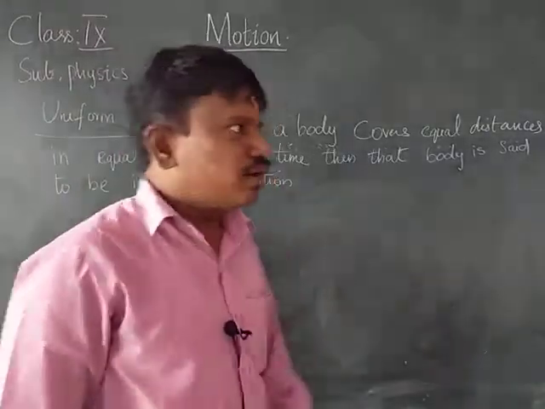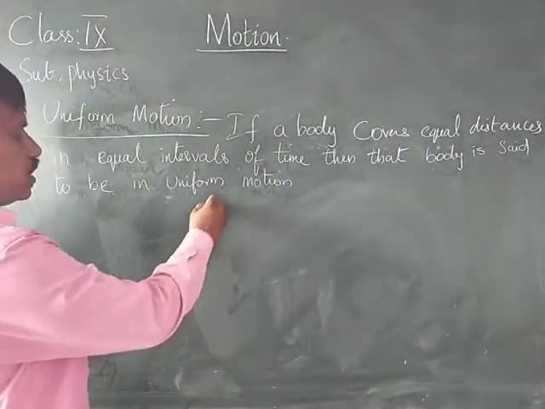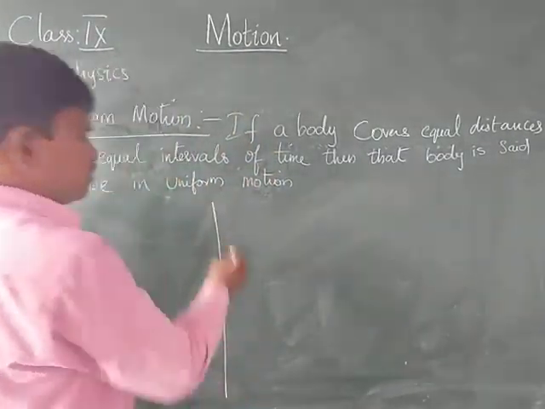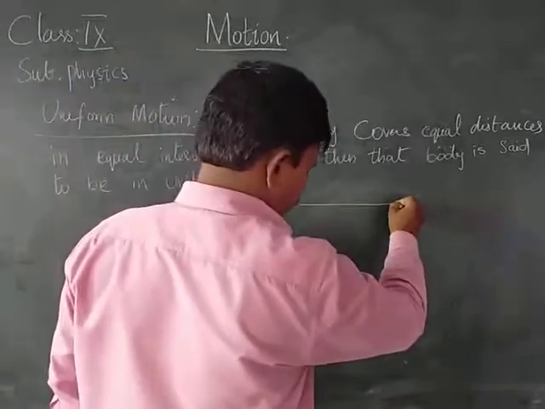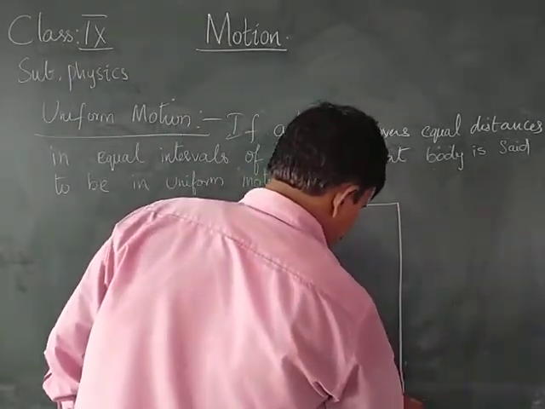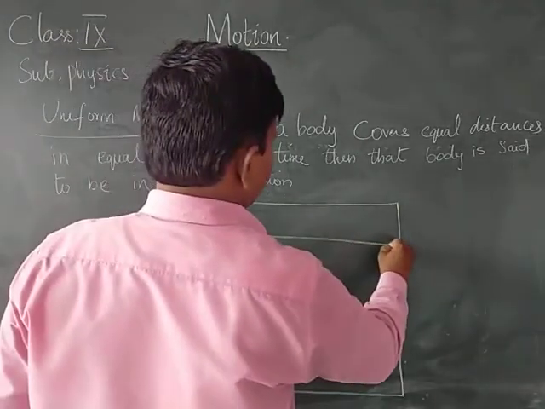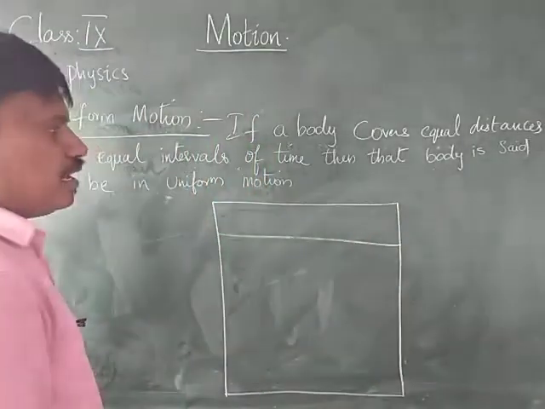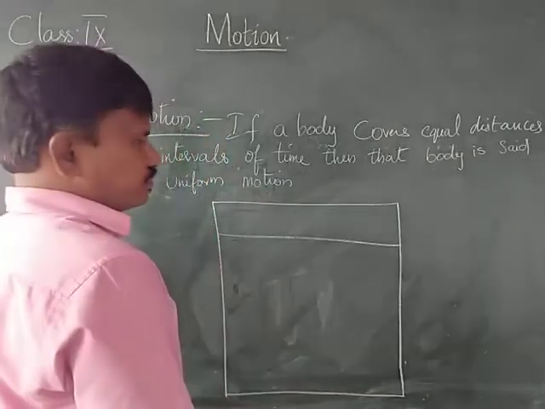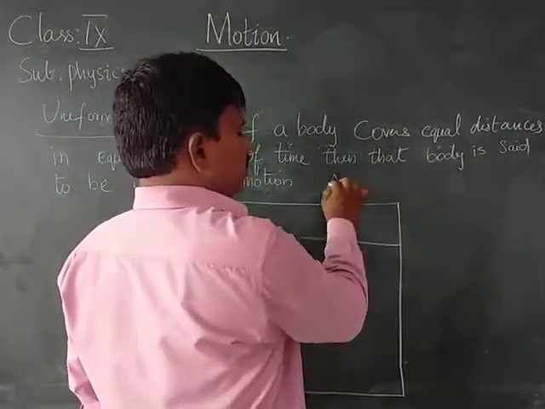What do you mean by this? Let us take a person named Afzal.